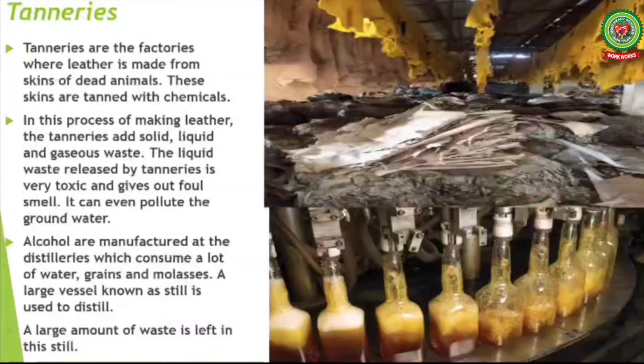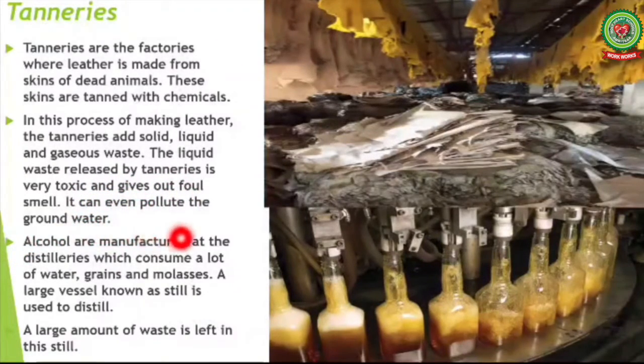Then tanneries. Tanneries are the factories where leather is made from skins of dead animals. These skins are tanned with chemicals. In this process of making leather, the tanneries add solid, liquid and gaseous waste. The liquid waste released by tanneries is very toxic and gives out a foul smell. It can even pollute the groundwater.